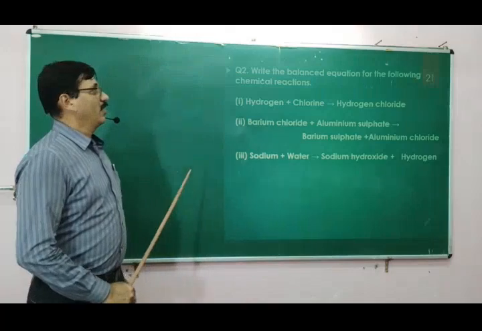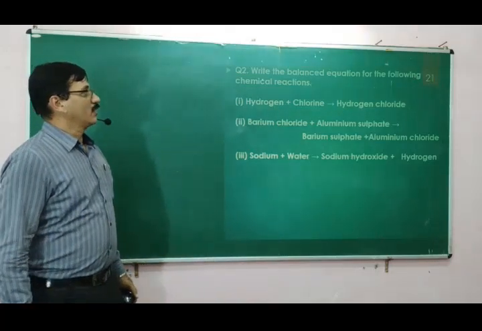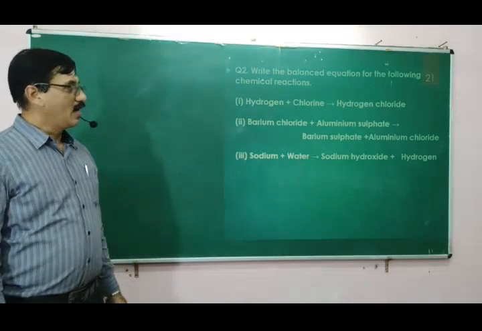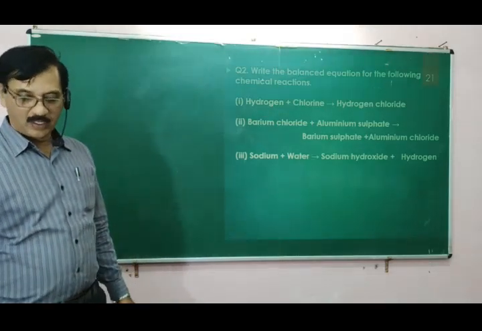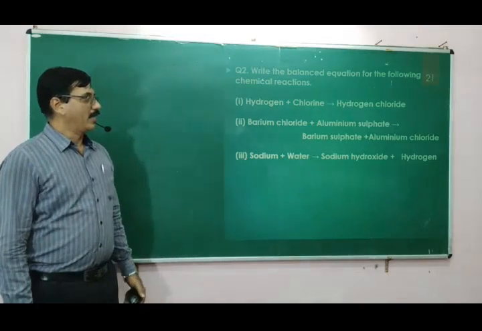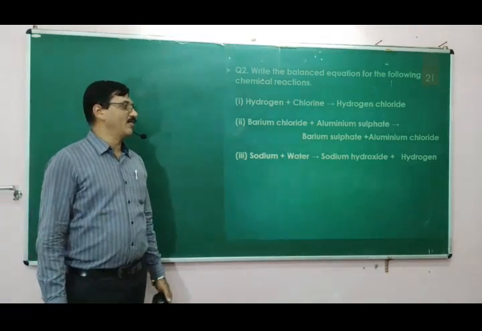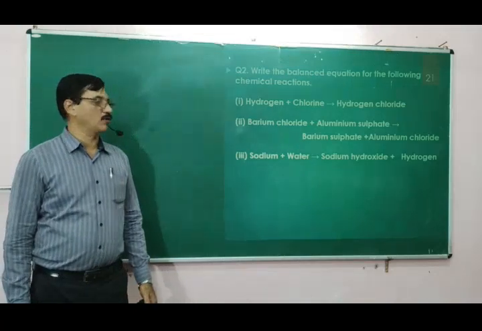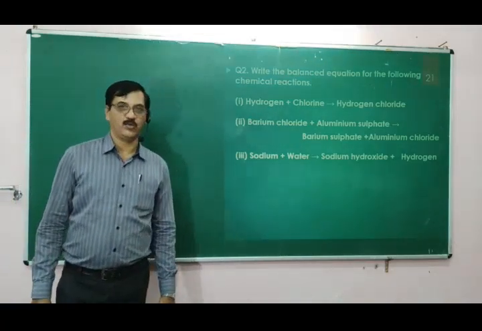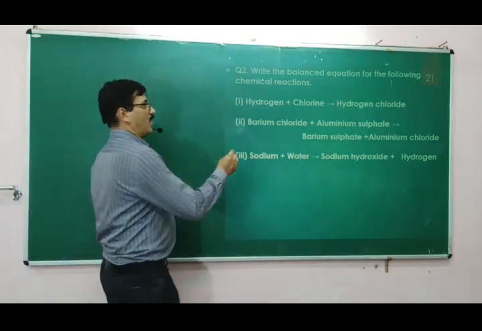Let us take up another question: write the balanced equation for the following chemical reactions. Hydrogen and chlorine giving rise to hydrogen chloride. Then barium chloride and aluminium sulfate giving rise to barium sulfate and aluminium chloride. Sodium plus water giving rise to sodium hydroxide and hydrogen. Let us try to solve that.